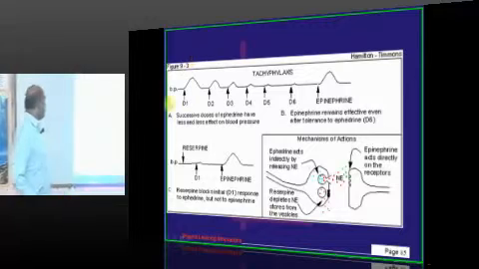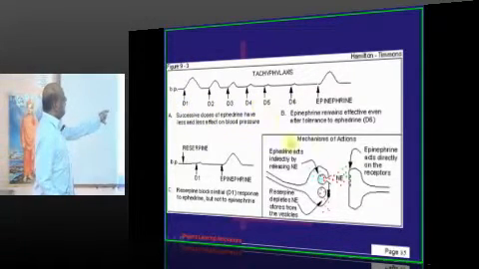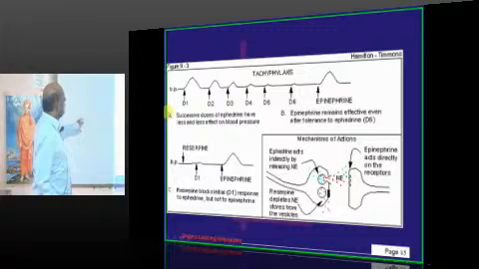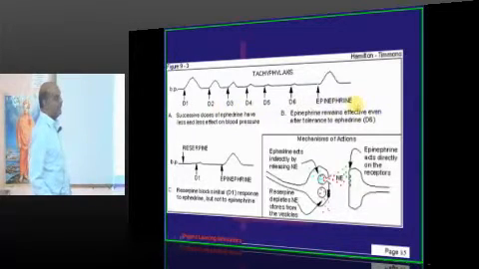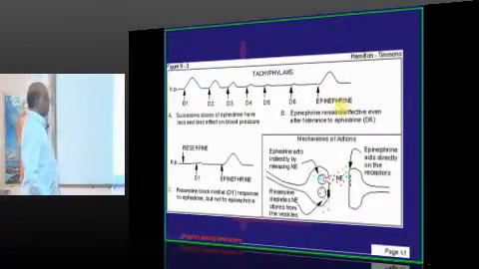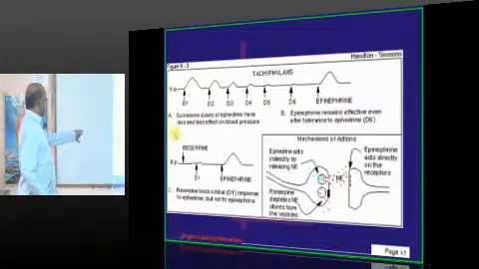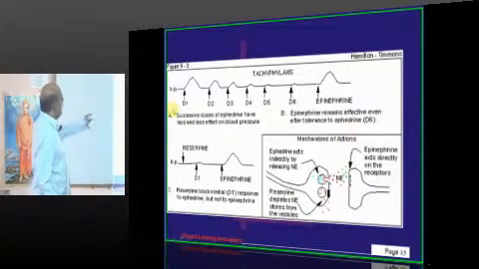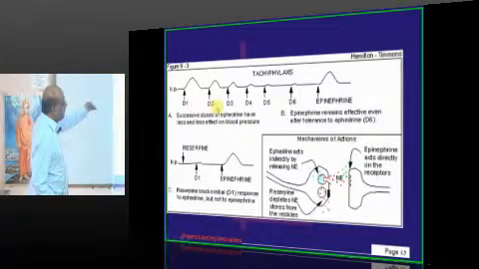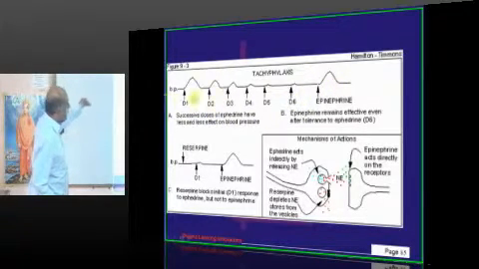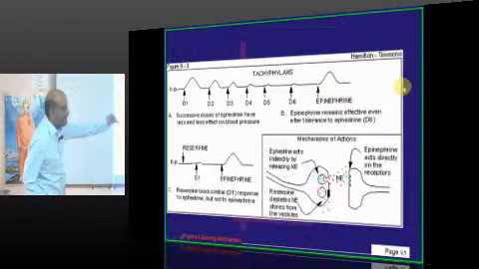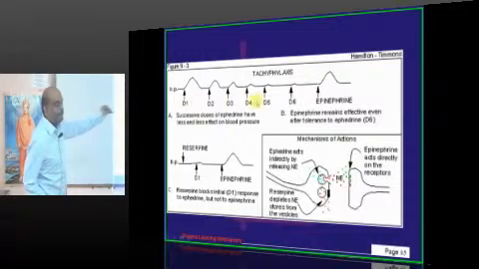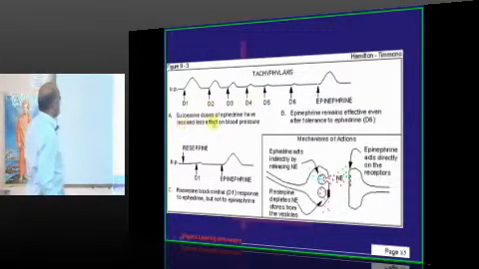Now let us see. Day 1, day 2, day 3, day 4, day 5, day 6. You had been successively administering epinephrine. The same thing you have done with another drug called ephedrine. The ephedrine's effect over a period of time keeps vanishing when you are repeatedly administering. Right? So that is an example of rapid development of tolerance, which is called tachyphylaxis, which needs to be remembered.